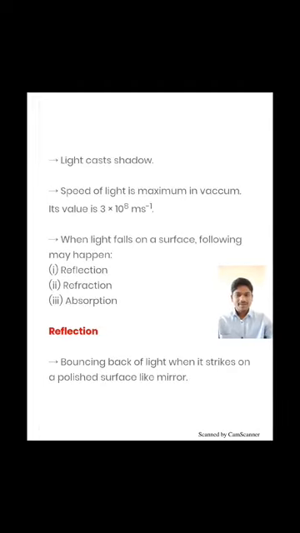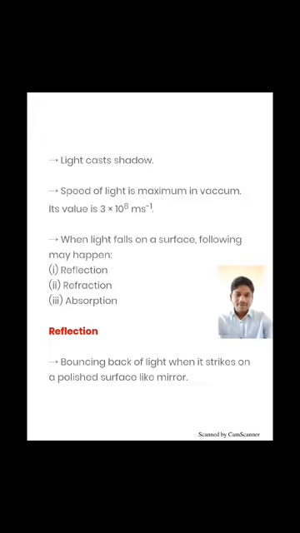Next property is light casts a shadow, right? So light travels at a speed of 3 into 10 to the power 8 meter per second. You can also call it 3 lakh kilometers per second. So when that light travels and falls on the earth, the first object on the earth that the light falls on is going to form a shadow, right, because of the light. Okay, so therefore you can say that light is going to cast a shadow.